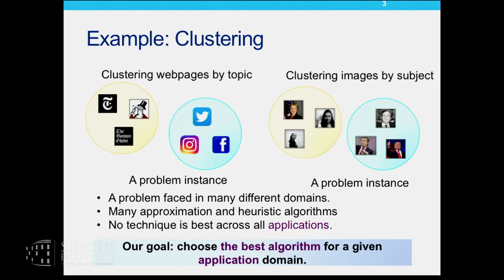So here's a quick example. Clustering is something that we face in many different domains. In one particular domain, the kind of problem instances that you may face may involve clustering web pages by topic. In another domain, you might want to cluster images by subject. Since it's NP-hard for most clustering objectives, there are many approximation algorithms or heuristics such as agglomerative techniques, which we will see in this talk. And the question here is, which is the best for my application?